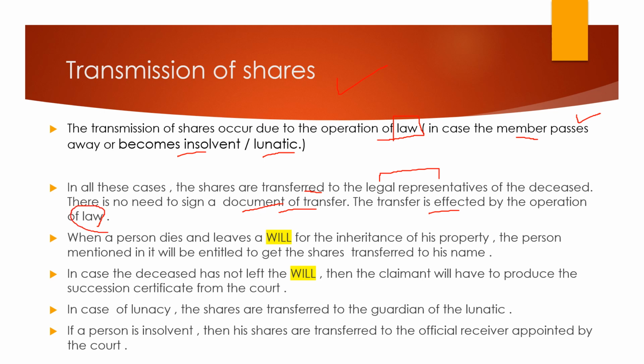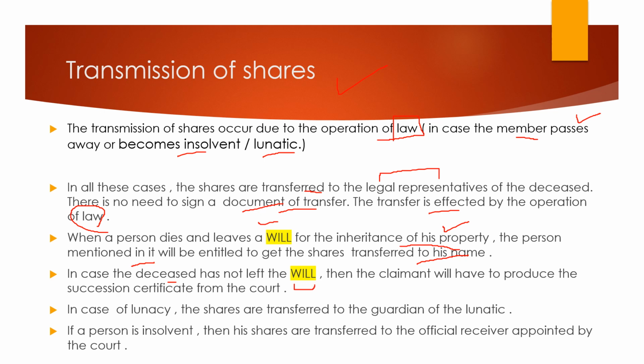When a person dies and he leaves a will for the inheritance of his property, the property can be named in the name of the daughter, son, nephew, neighbor, or any relative, or a trust, or whatever. So that will is made stating who is going to inherit my property. The person mentioned in the will will be entitled to get the shares, and these shares will be transferred in his name.